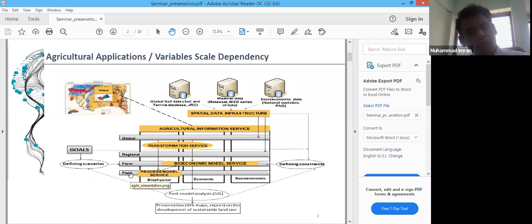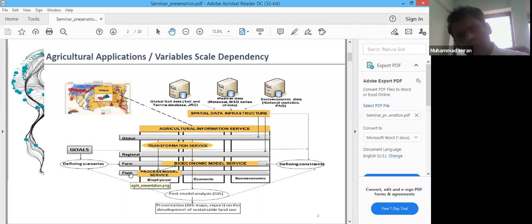We use these inputs in bioeconomic farm models, and these models give us optimized outputs of the farm from optimizing these input variables. At the global or regional scale, at the country level, we also have models that can extrapolate crop yield estimation or crop production for food security purposes.